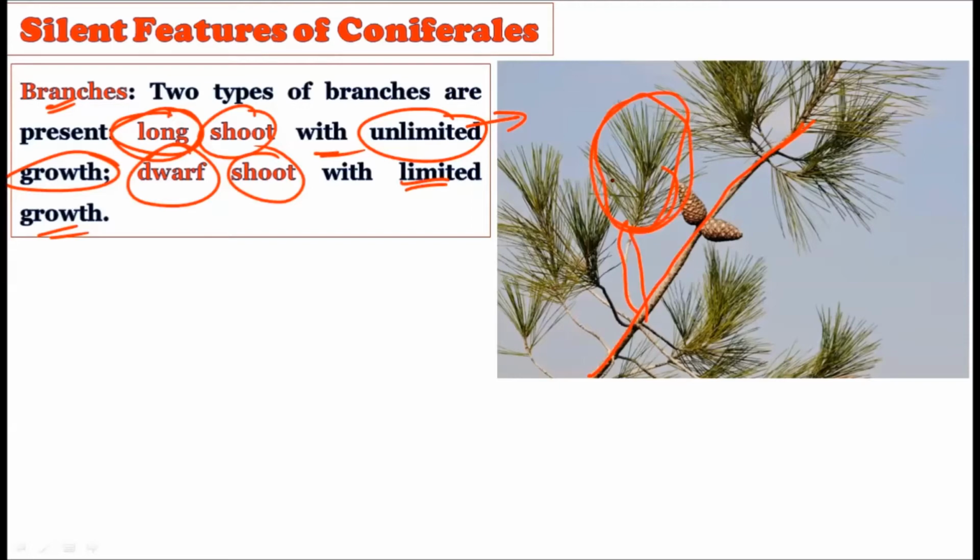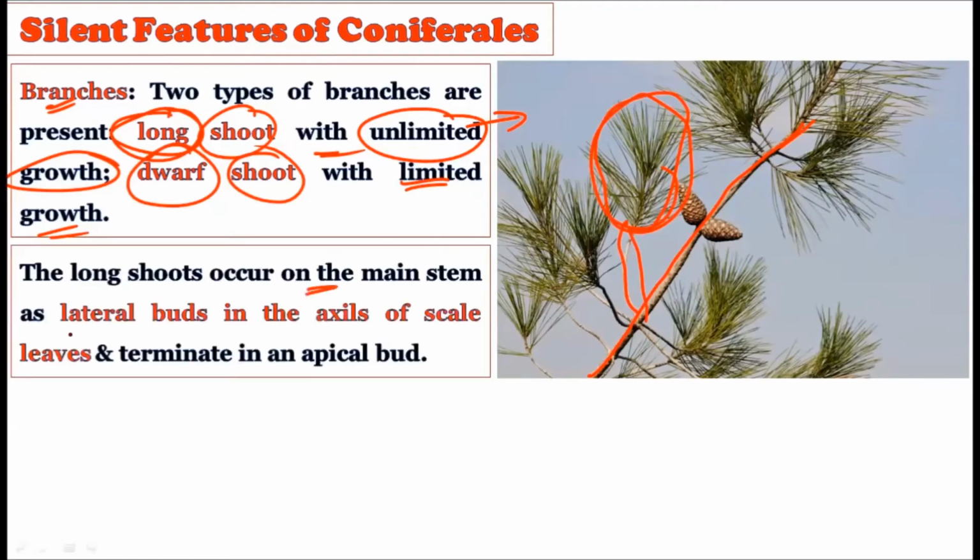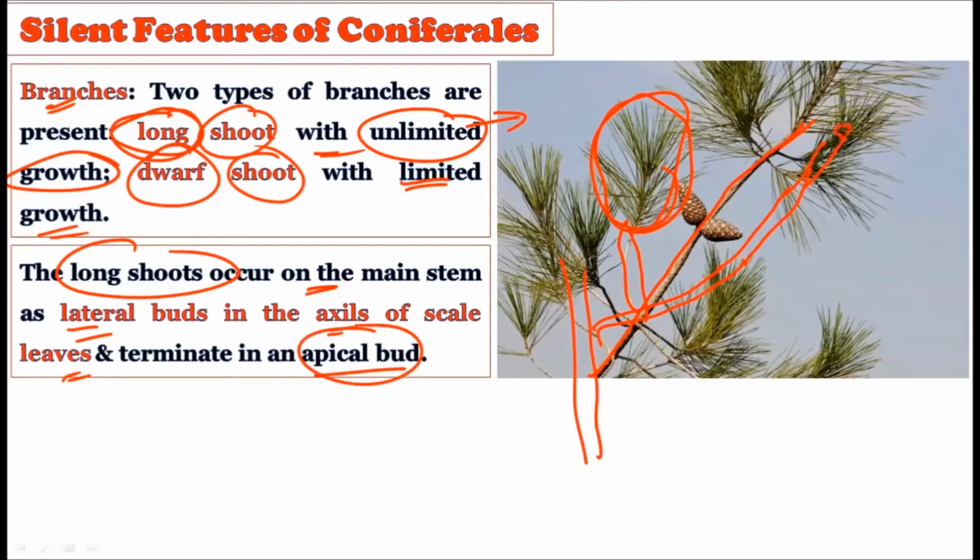Okay, now consider this: the long shoots occur on the main stem as lateral buds in the axils of the scaly leaves and terminate in the apical bud. See how the long shoot starts itself. There is the main axis of Pinus, and from this main axis they grow laterally like this. Okay, these are considered as long shoots. And these long shoots generally have the apical bud. Here they will always have the apical bud, and from this apical bud there is growth.